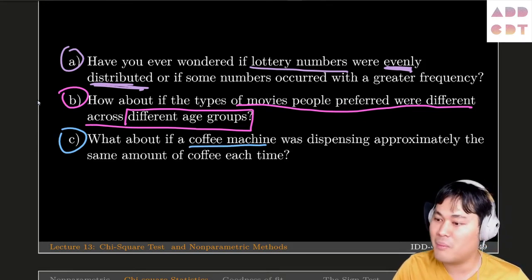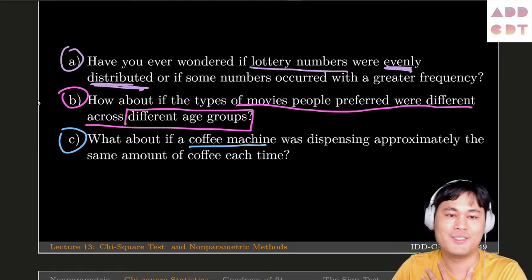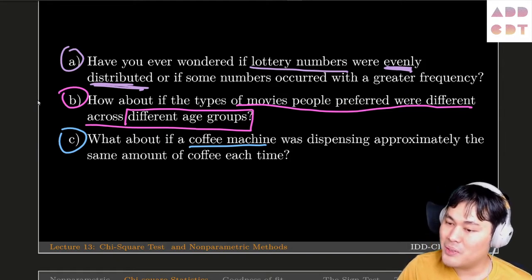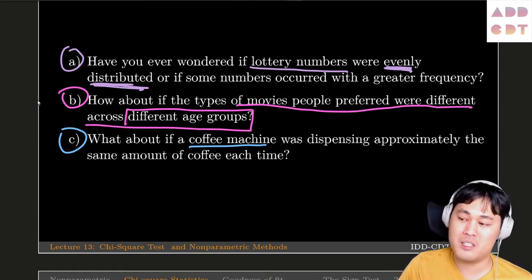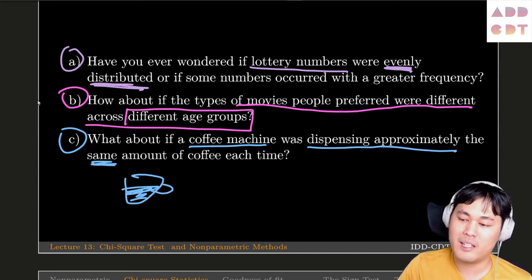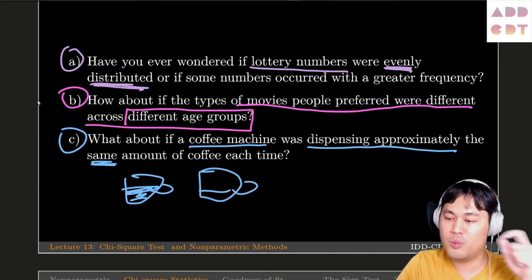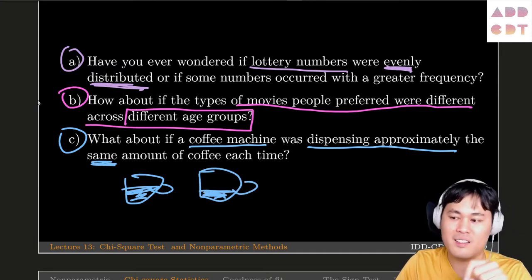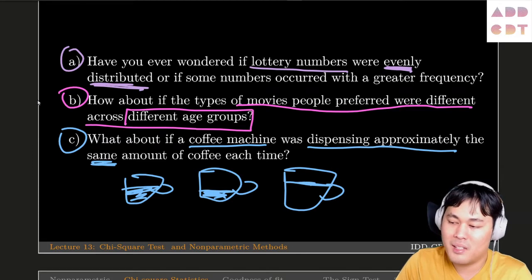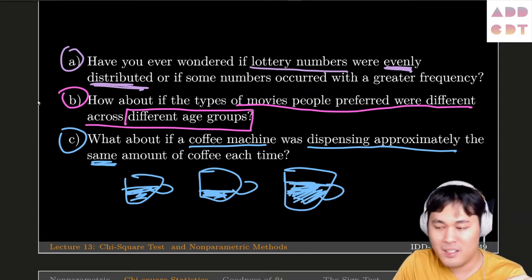And then lastly, we want to know whether a coffee machine, and I'm sure most of you drink coffee, I do, is dispensing approximately the same amount of coffee or not. So maybe the first time you get that much, next time you push the button and it gives you only half of that, and then maybe the next day you get slightly more than usual.